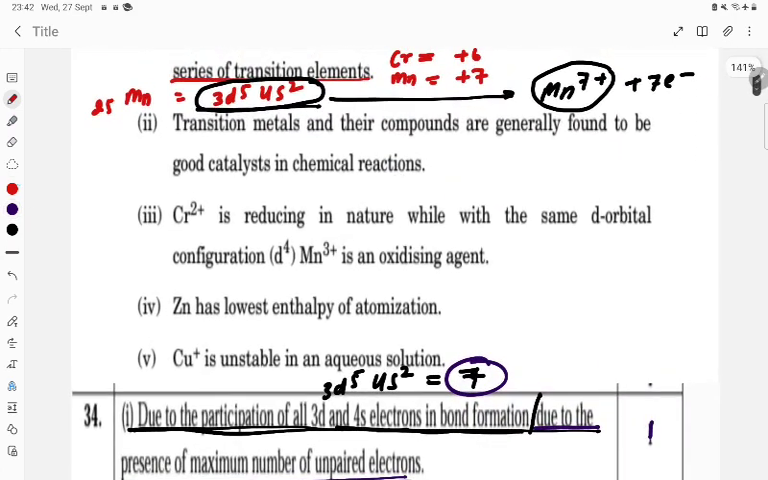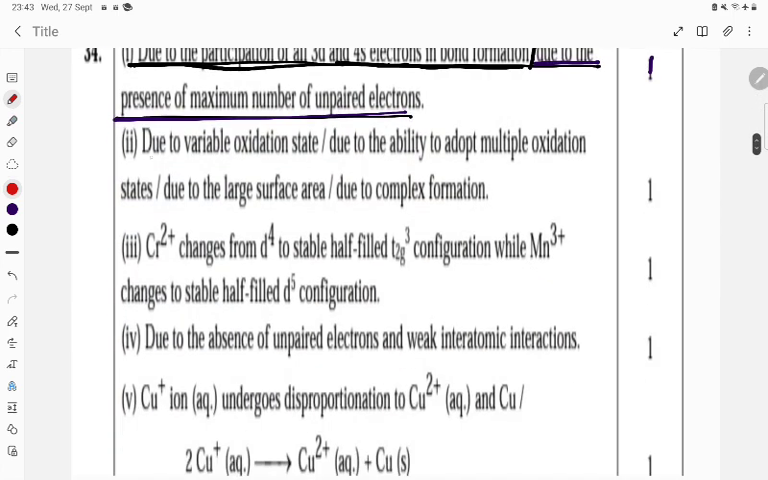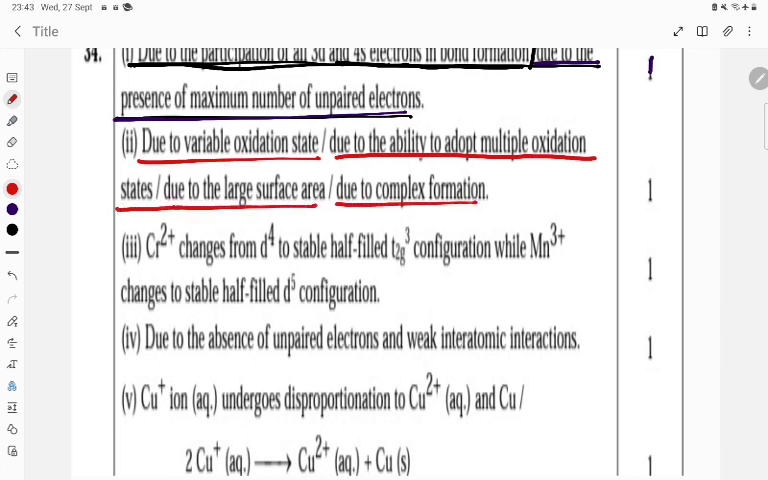Now next question, let us try to understand. Transition metals and their compounds are generally found to be good catalysts in chemical reactions. They have what, student? Free valency. Suppose it is Fe: on the surface of Fe there is free valency. Because of the presence of free valency, they act as a catalyst. Here what is the reason? Due to variable oxidation state, or due to availability to adopt multiple oxidation states, or due to large surface area, or due to complex formation, it acts as a catalyst.